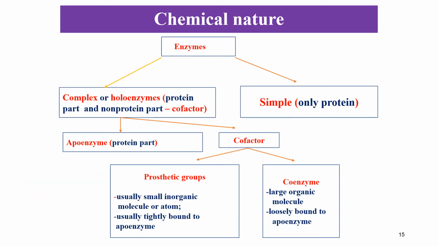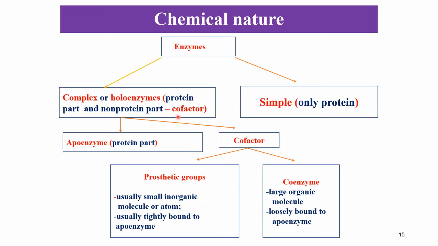If we see the chemical nature of these enzymes, we have simple proteins, with only protein parts, and conjugated or complex enzymes, or holoenzymes, which means a protein part and a non-protein part.